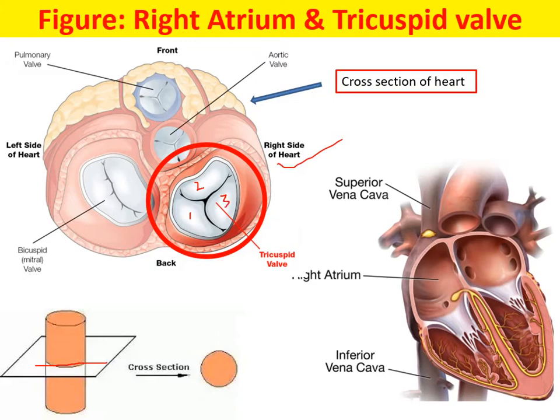The blood comes from the superior vena cava and the inferior vena cava, and there is the coronary sinus. Blood comes from all these veins into the right atrium. From there it goes into the right ventricle through the tricuspid valve.